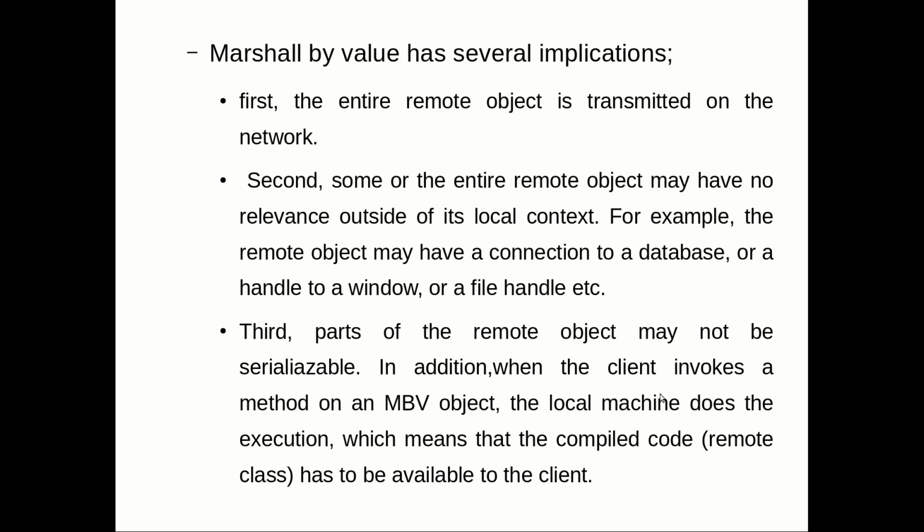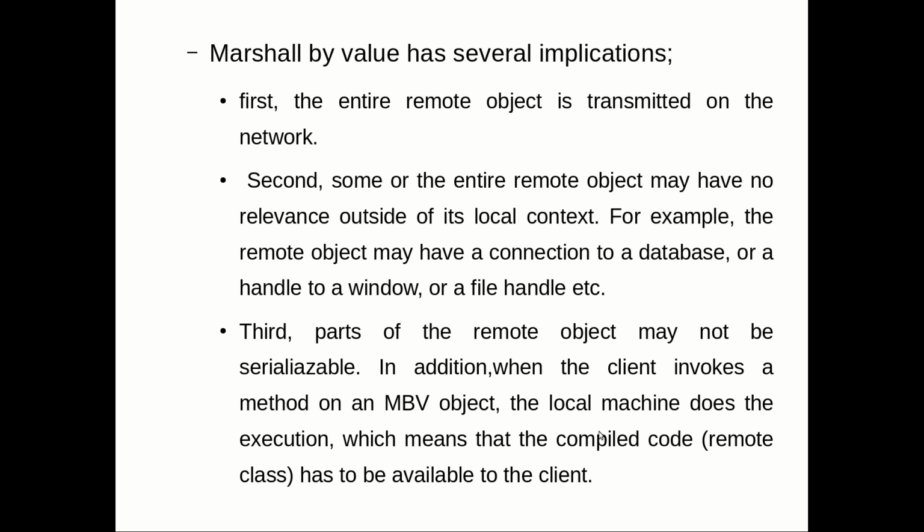In addition, when the client invokes a method on a marshal by value object, the local machine does the execution, which means the compiled code has to be available to the client. This is another implication that will happen when you are going to use the marshal by value.